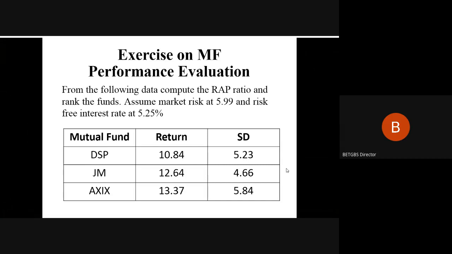From the following data, compute the RAP, that is risk adjusted portfolio ratio, and rank the funds. Assume market risk at 5.99 and risk free interest rate at 5.25. So these two inputs have been given, and along with it, we have got three funds DSP, JM, and X6. So the returns are given, and even the standard deviation of the respective portfolio is also given.